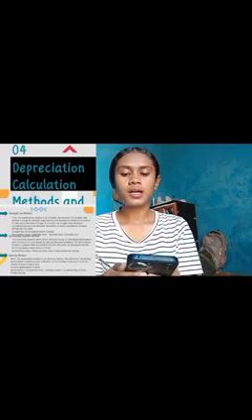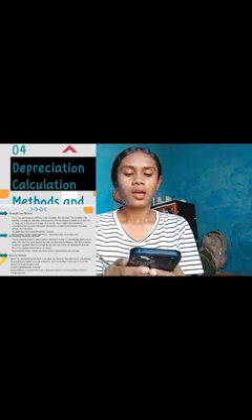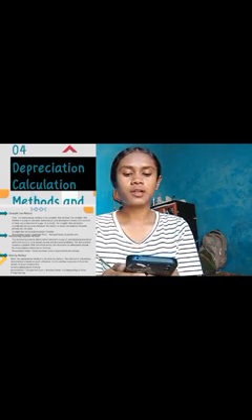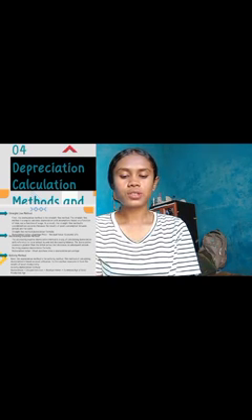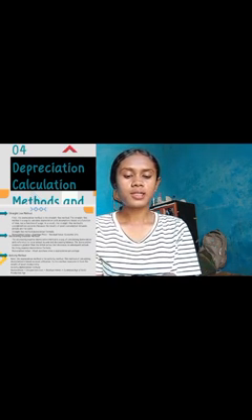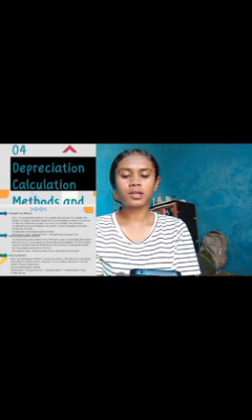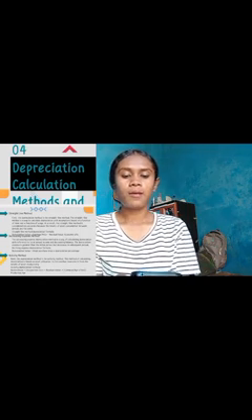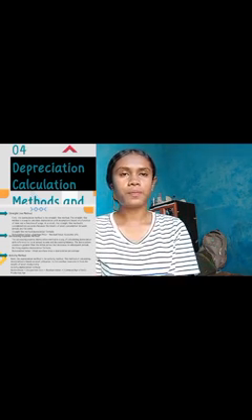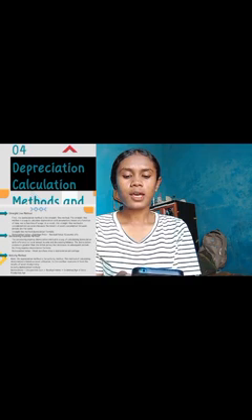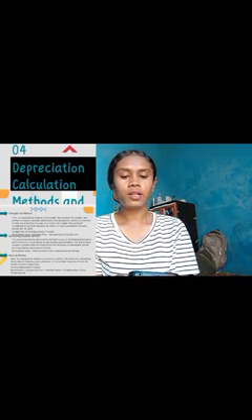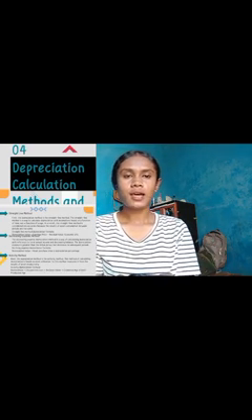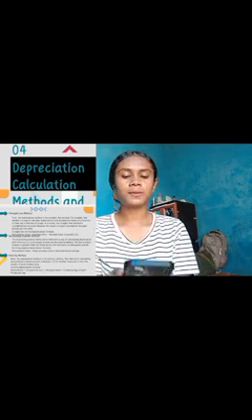The second is the declining balance method. The declining balance depreciation method is a way of calculating depreciation with reference to total annual income and declining balance. The depreciation expense is greater in the initial period but decreases in subsequent periods. The declining balance depreciation formula is: depreciation value equals asset purchase price times depreciation percentage.